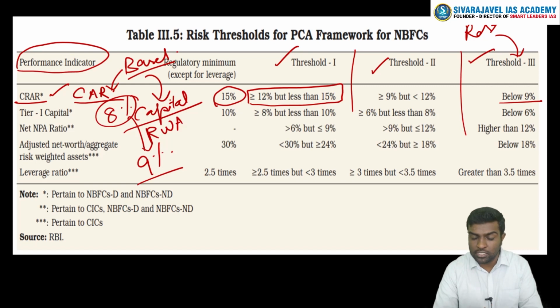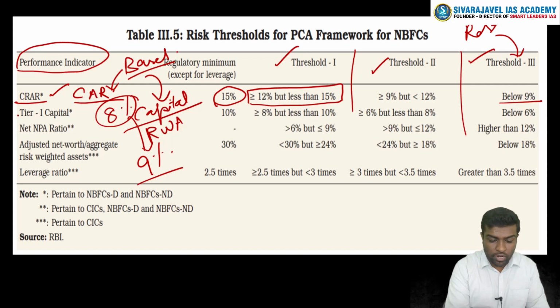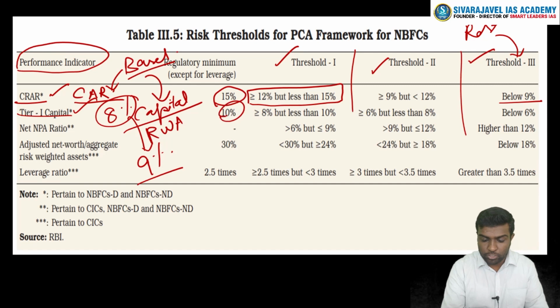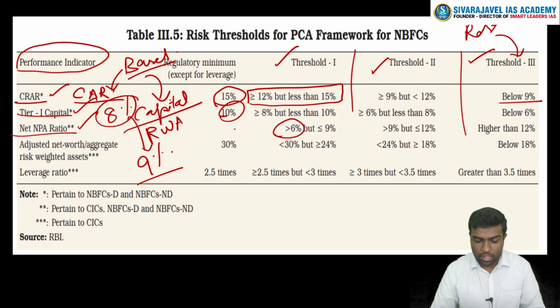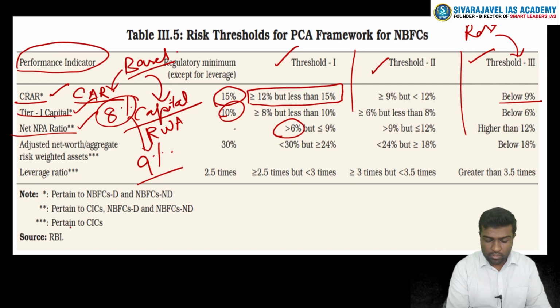This is the very reason that we have brought it. So tier 1 capital, 10% should be there. Net NPA should not exceed 6%. When it is exceeding 6, then something is problematic and you will come under the PCA norm of the RBI. If you see here also, we have certain categories.